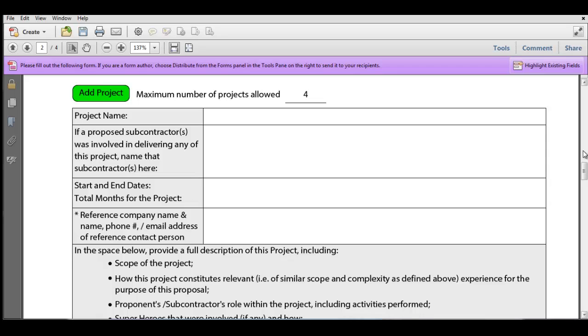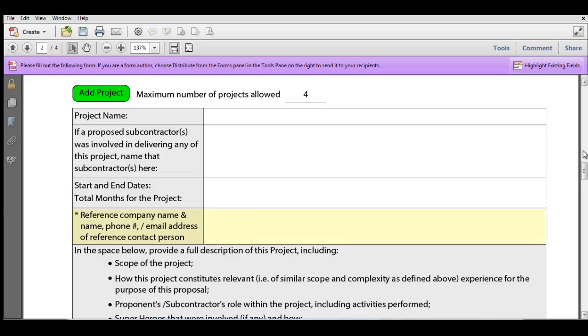And the table's fairly straightforward. You give the project a name. If there were proposed subcontractors that were involved, who were they? And put that in. We want to have our start and end dates. So when did this project start? When did it end? This tells us how long the project was and also confirms that the project falls within the dates that we're looking for. Remember, in this case, we're looking for projects that were within 3 years as of the closing date of the SRFP. So we'll be confirming that with these start and end dates.